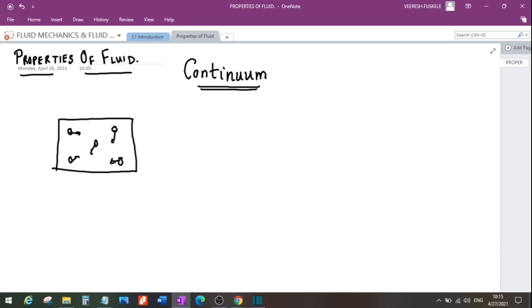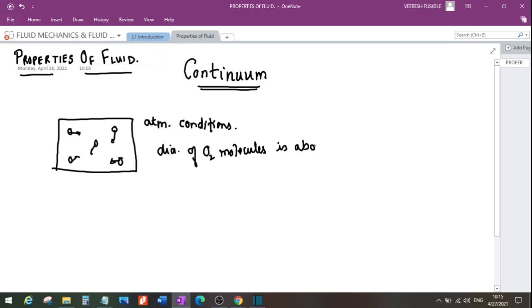So just to give you an idea of the figures involved, this is at atmospheric condition, right? So basically the diameter of oxygen molecules is about 3 into 10 raised power minus 10 meters, right?